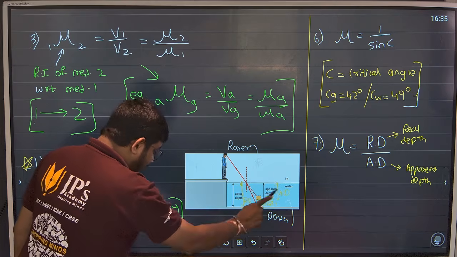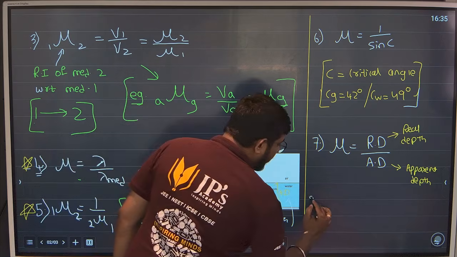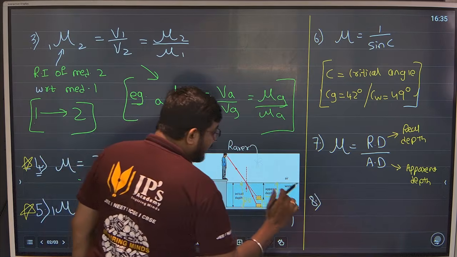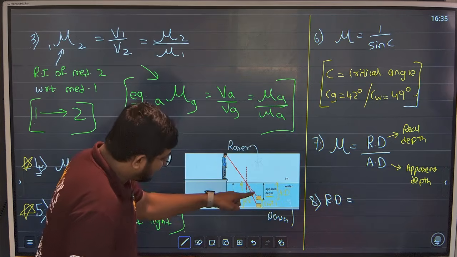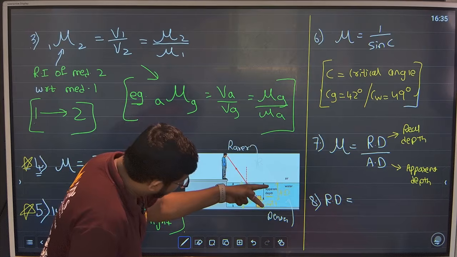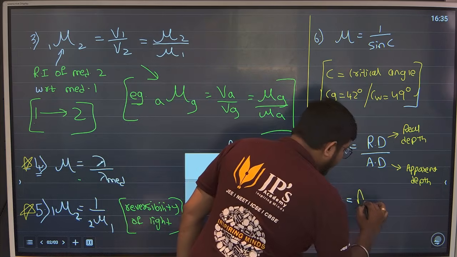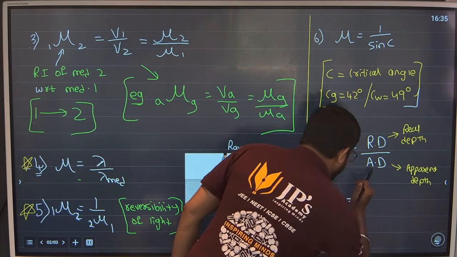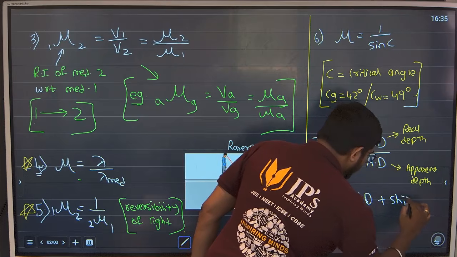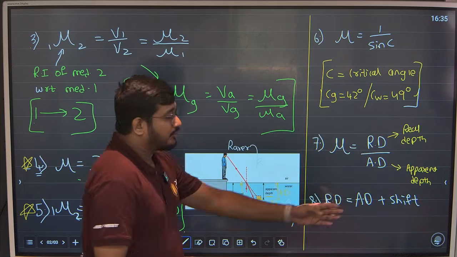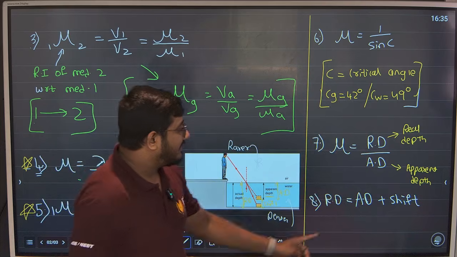From this we also get one more formula, guys. Formula number 8: RD will be AD plus shift. This is AD, this is shift. If you add both of them, we will get real depth. Mostly in the exam they will ask you shift, so you can write RD minus AD. So RD minus AD is shift.